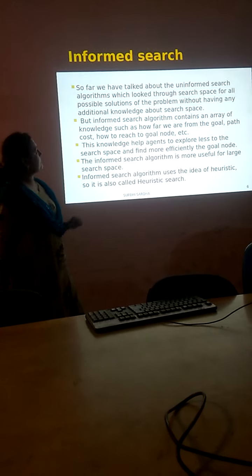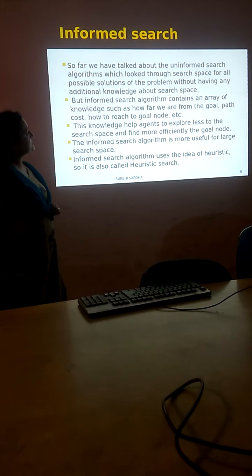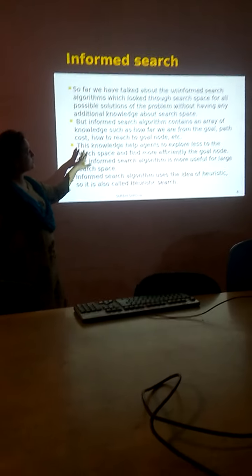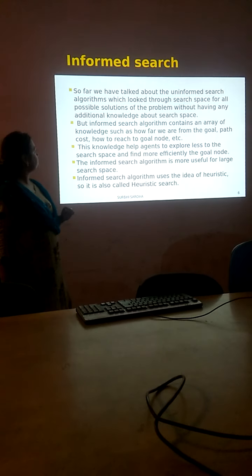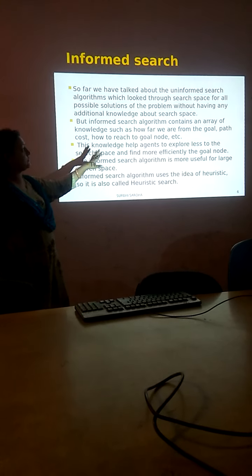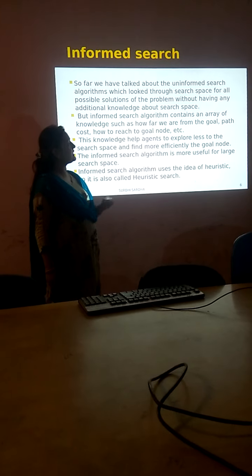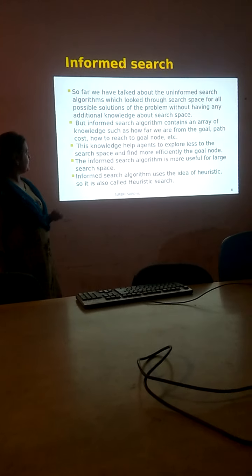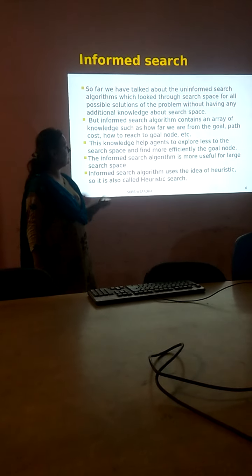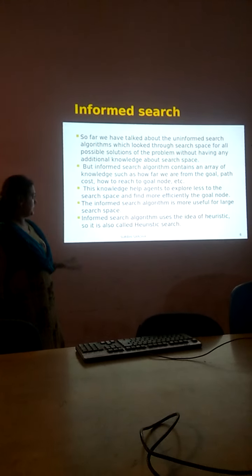So far we have talked about the uninformed search algorithm, which looked through search space for all possible solutions of the problem without having any additional knowledge about search space. But informed search algorithm consists of knowledge such as how far we are from the goal, what the path cost was, how to reach the goal node, etc. This knowledge helps the agent to explore less of the search space and find the goal node more effectively.